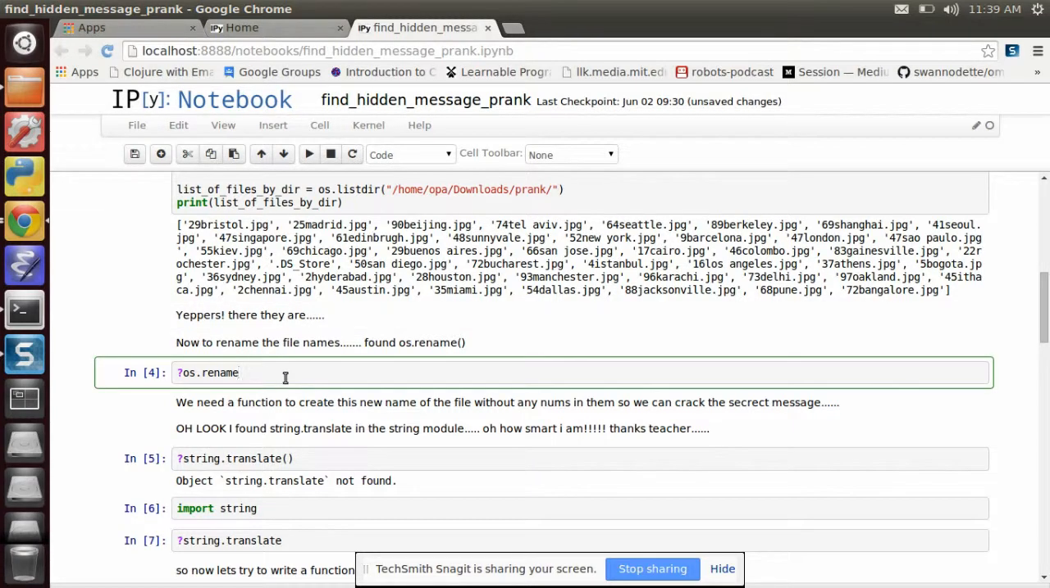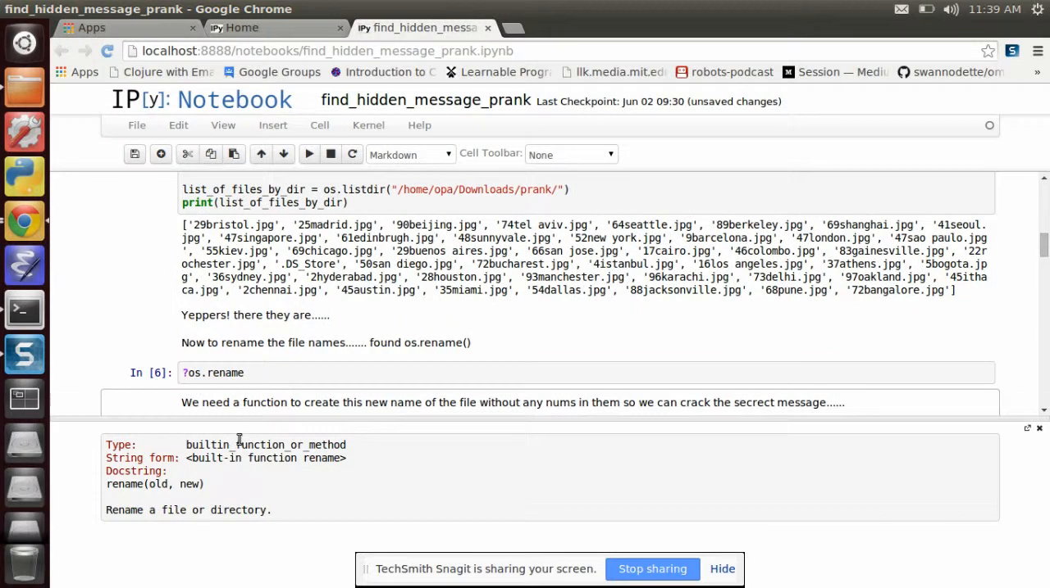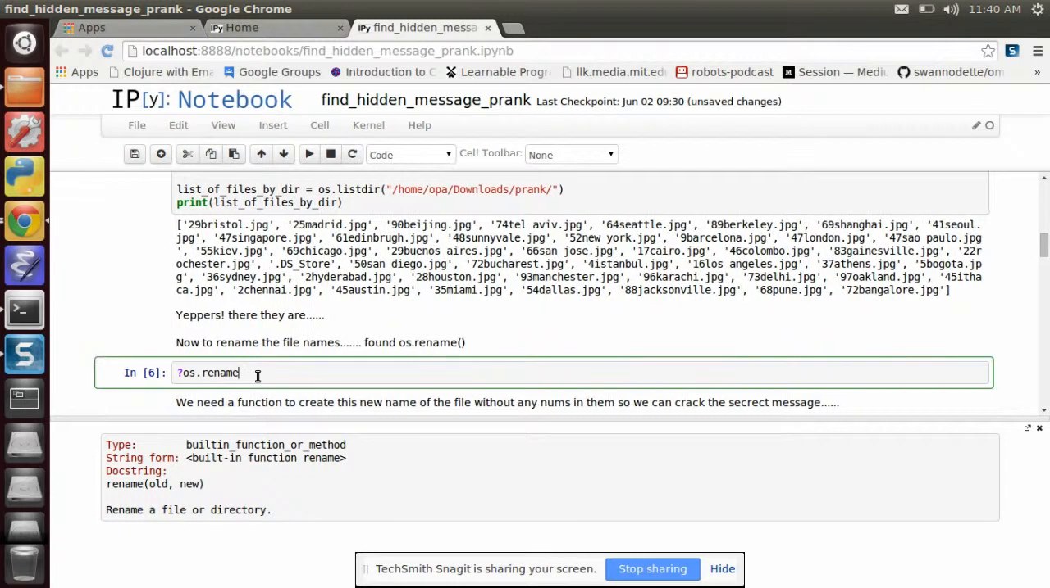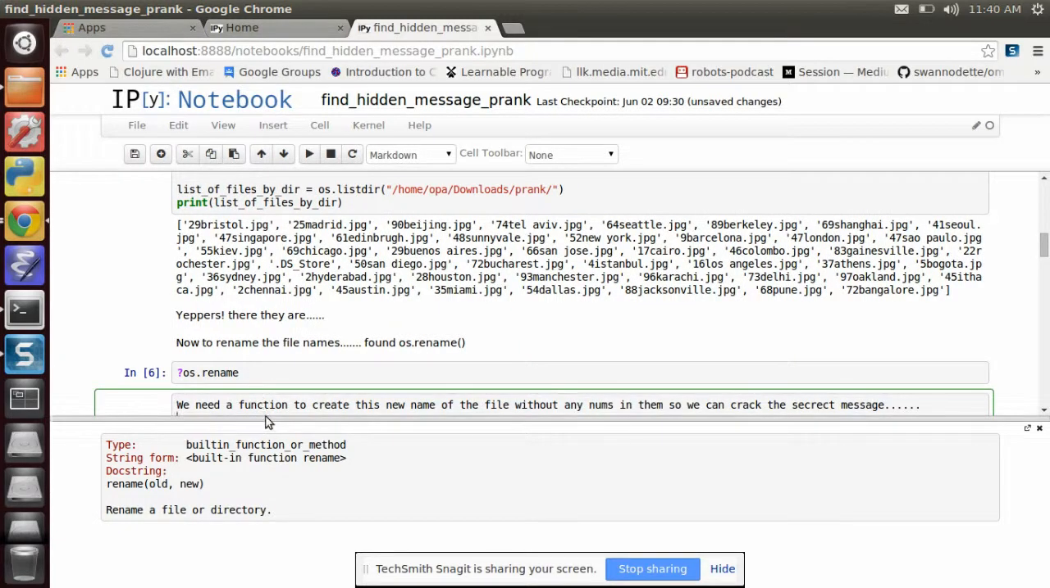So what we're going to do is try to rename those with this function right here. If I evaluate that in the notebook, it's a built-in function that renames files or directories. So that's what we're going to try to use. So let's close that.